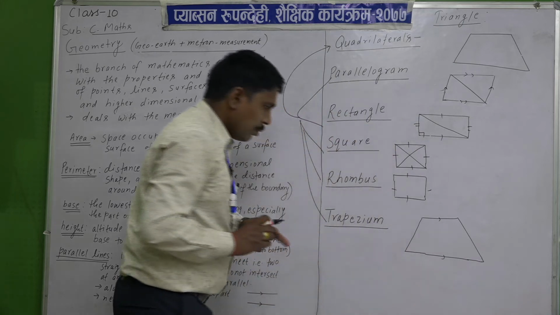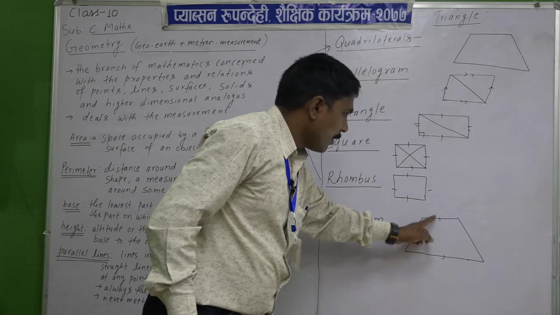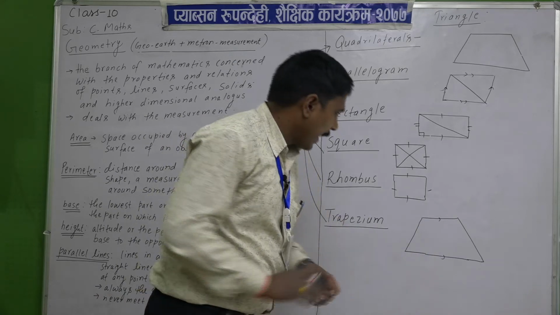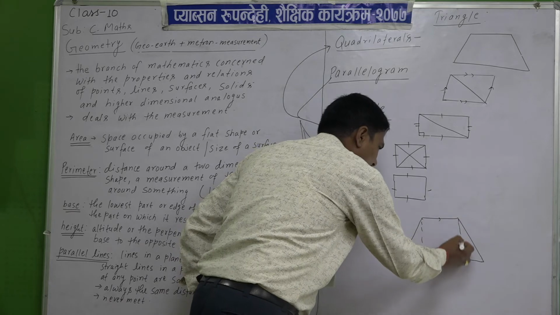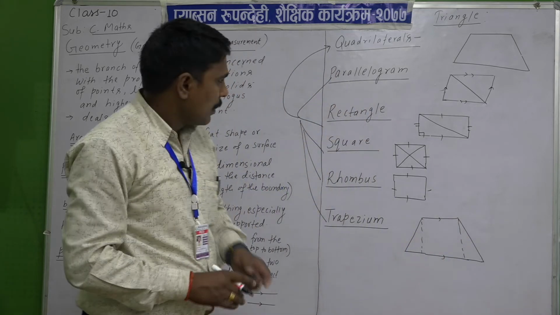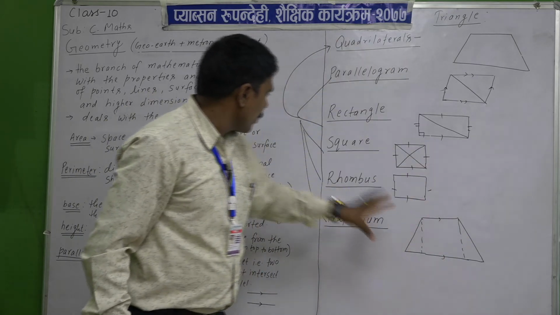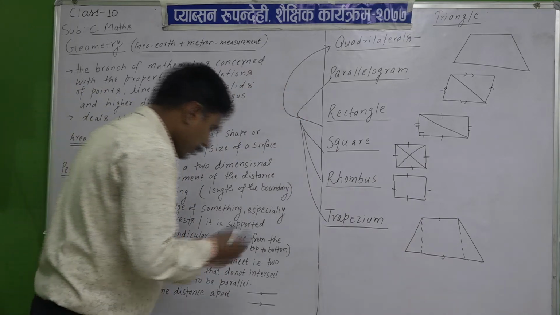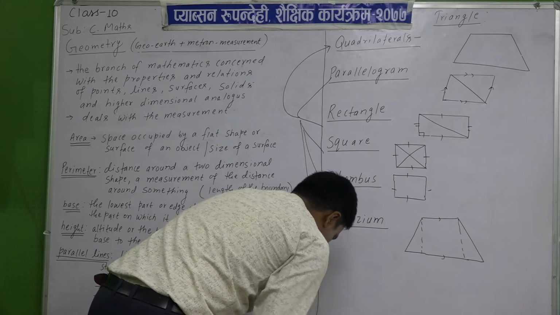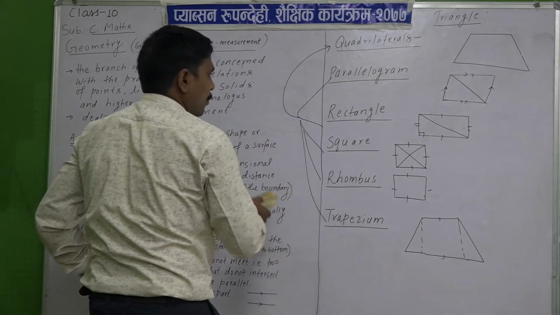These two opposite lines are parallel, and whatever height you draw here will be the same here also. So these are the basic information which I am giving you. Now let us go on to another topic.